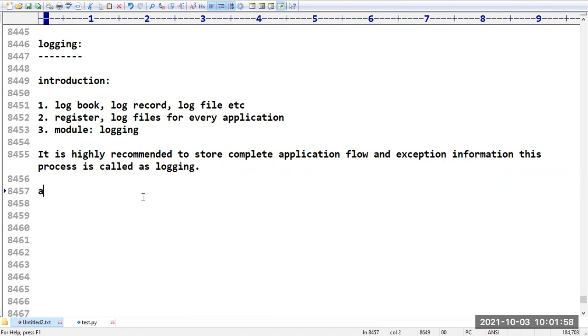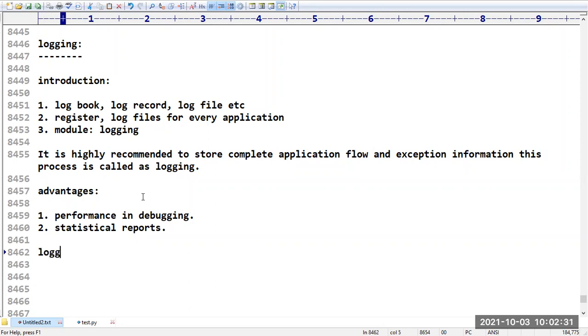Then what advantages are there with the help of this logging? The first advantage is performance in debugging. Then, sir, it is going to give statistical reports. Statistical reports you can get, like how many requests came in a day. Like this we can analyze.